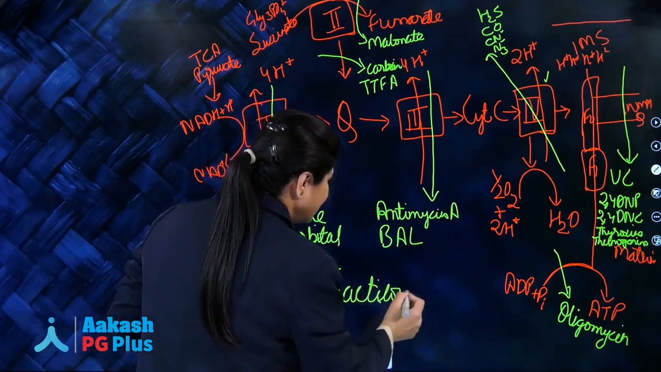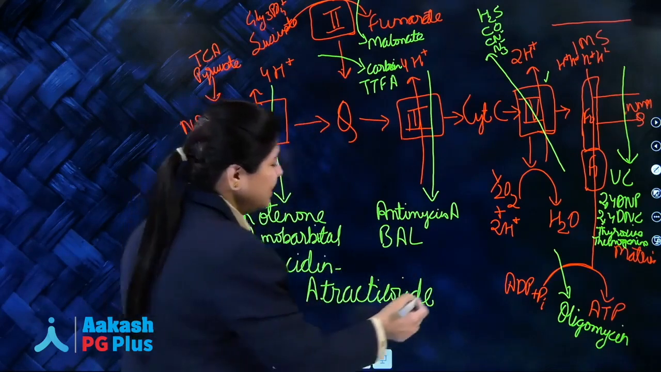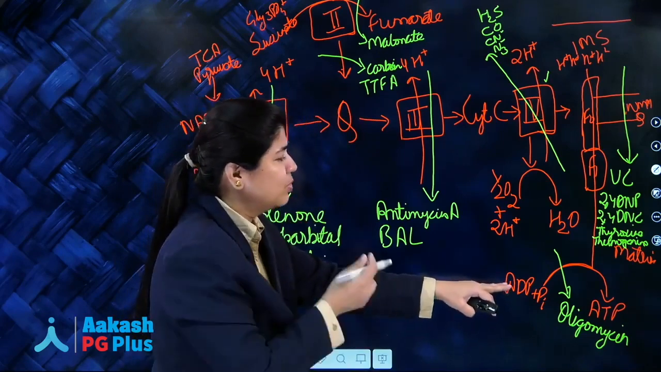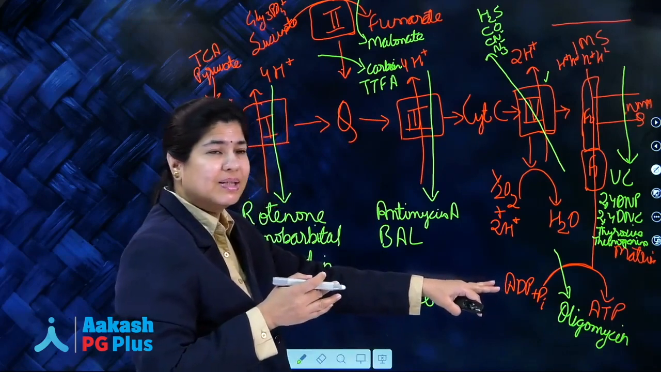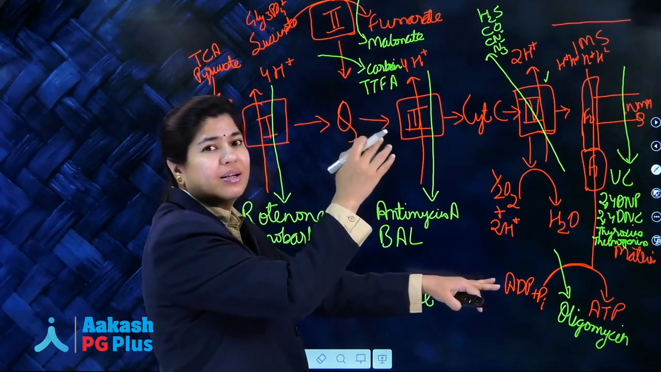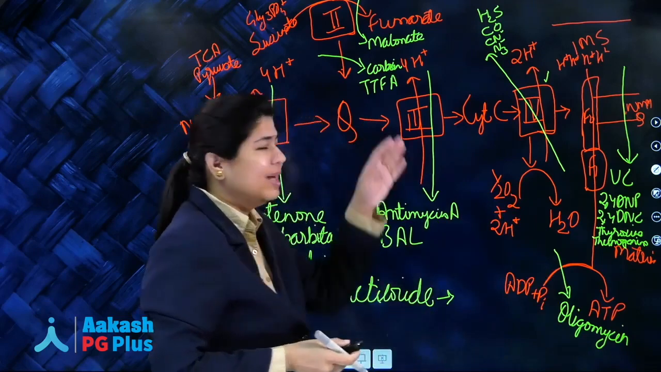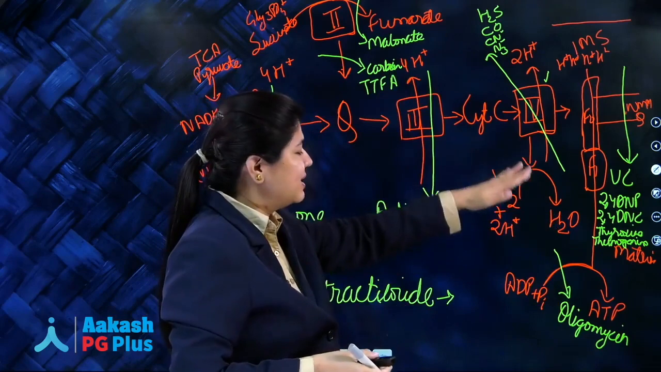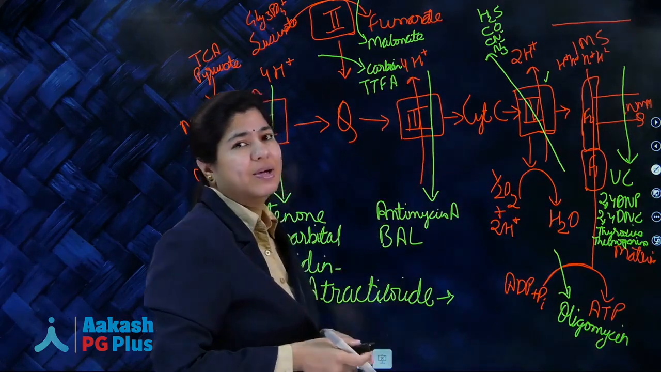Atractyloside. So, what atractyloside does is it inhibits the entry of formed ATP to go outside the mitochondria, and inhibits the ADP, which is the substrate to form ATP. So, it does not allow ADP to come inside the mitochondria and get converted to ATP, and it does not allow the formed ATP from the mitochondria to be taken out of it.